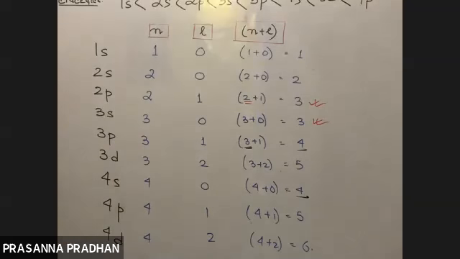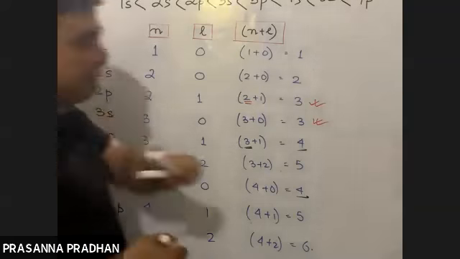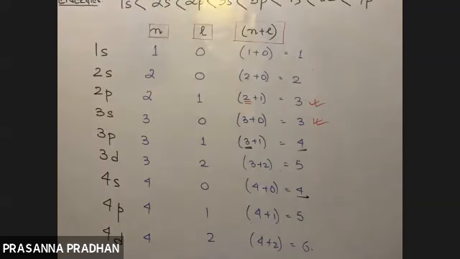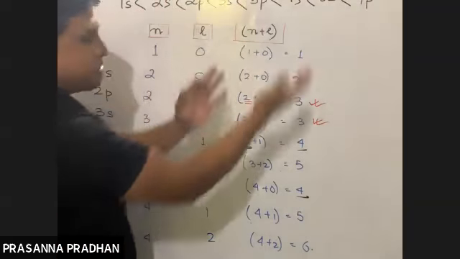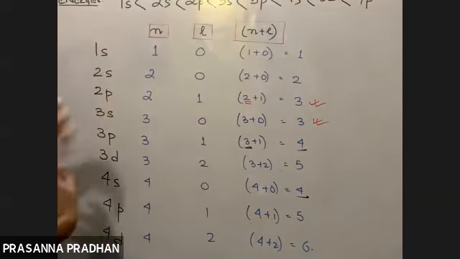We can arrange the subshells in increasing order of energies in this way. So this is the order of energy. These are the orders of energies of various subshells. However, this is a tedious method. But nonetheless, we can determine the energies of the subshells using this particular rule. Now the question comes, if we determine the order of energies of subshells, how will the electrons occupy the various subshells? That is the big question.